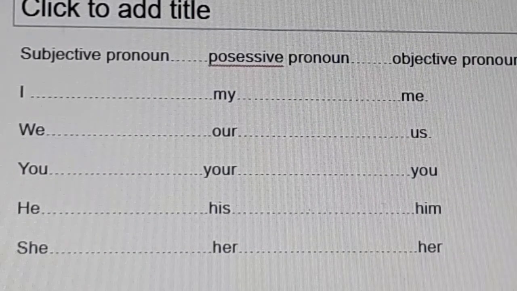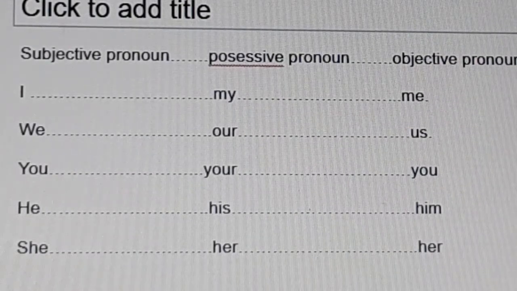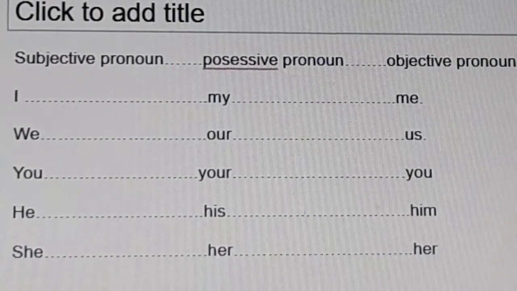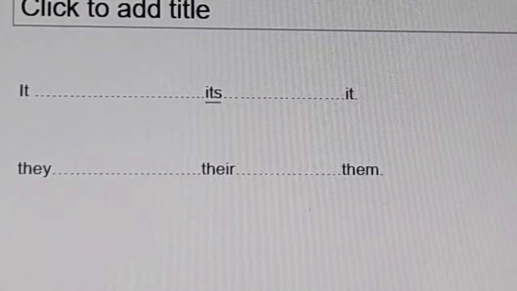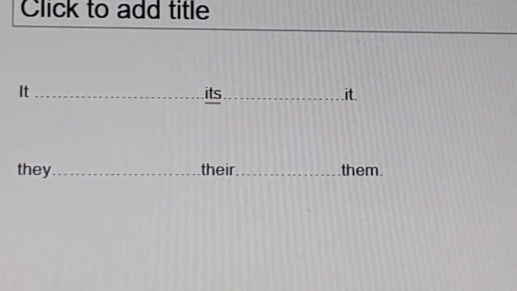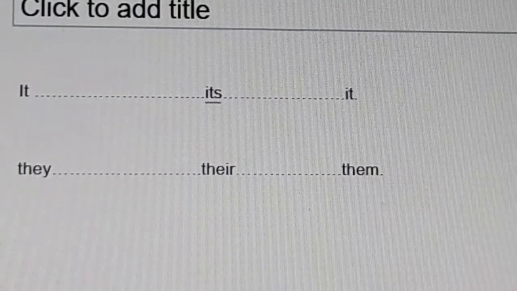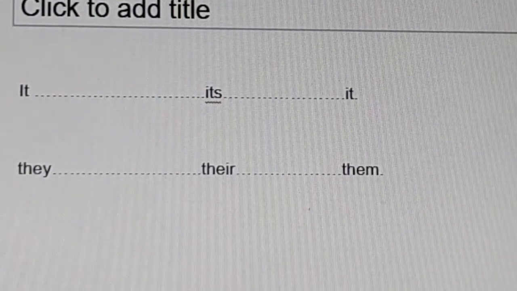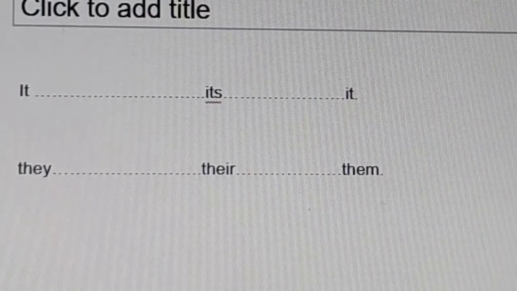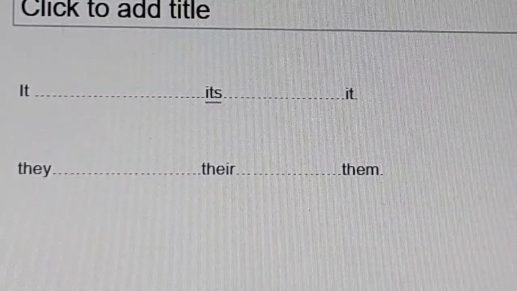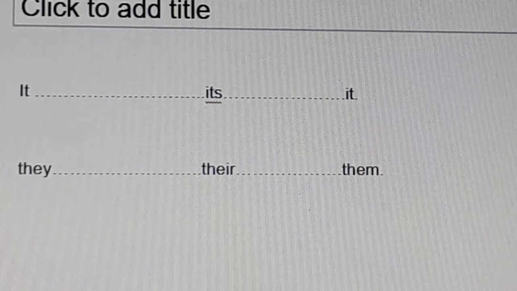She, subjective pronoun; her, possessive pronoun; her, objective pronoun. It, subjective pronoun; its, possessive pronoun; it, objective pronoun. They, subjective pronoun; their, possessive pronoun; them, objective pronoun.